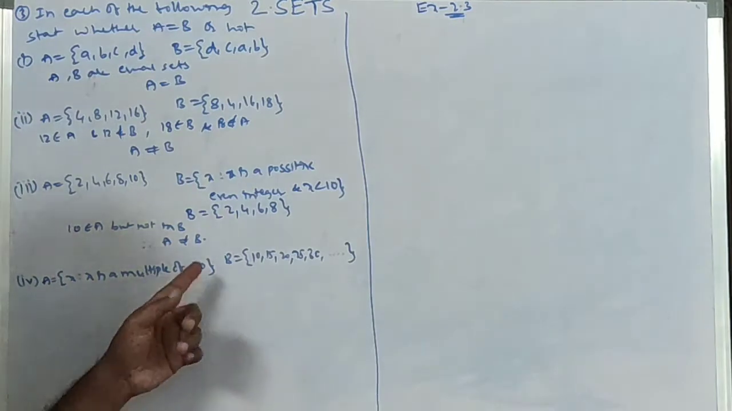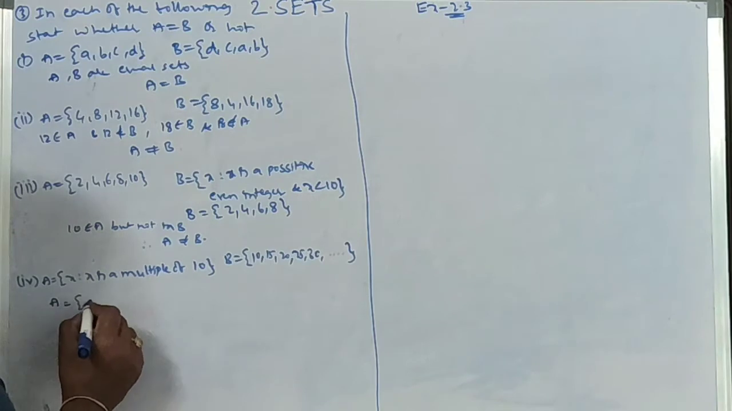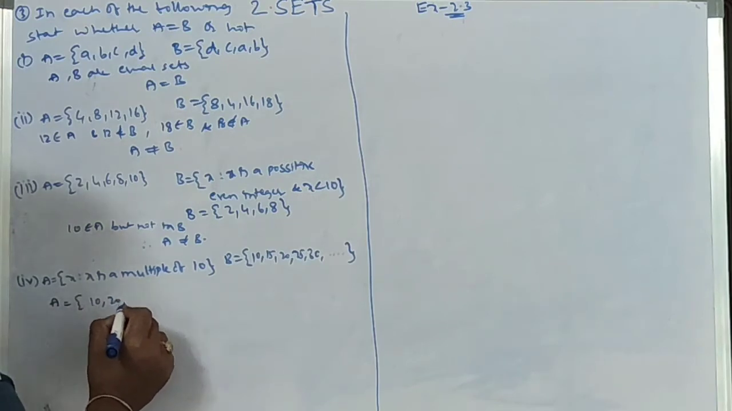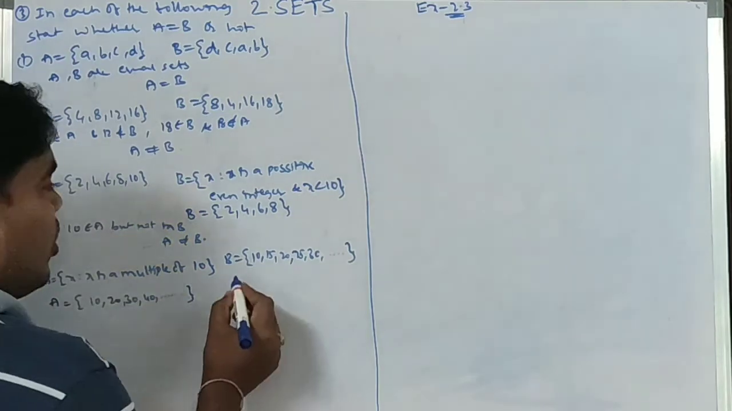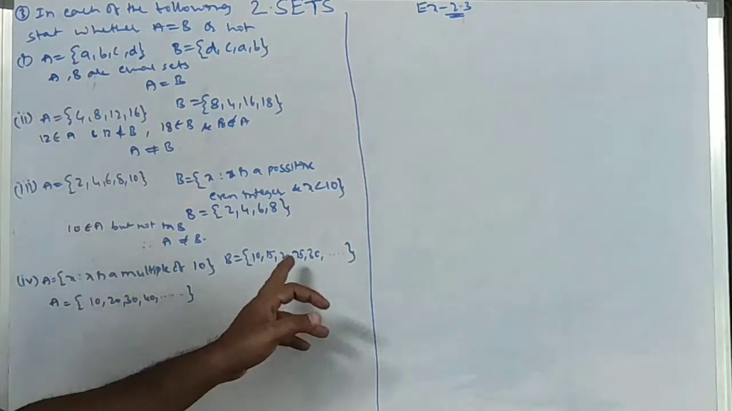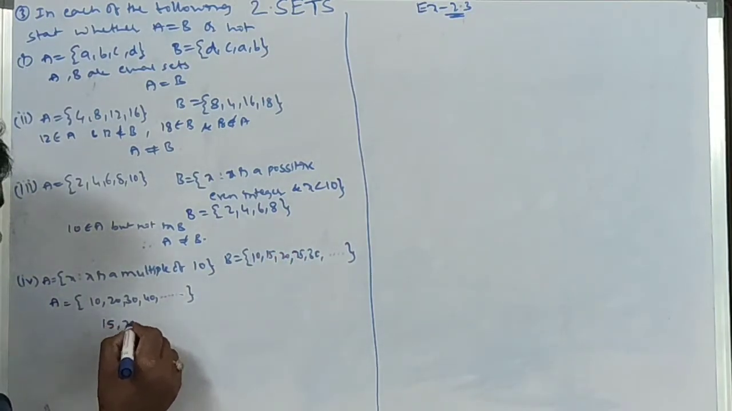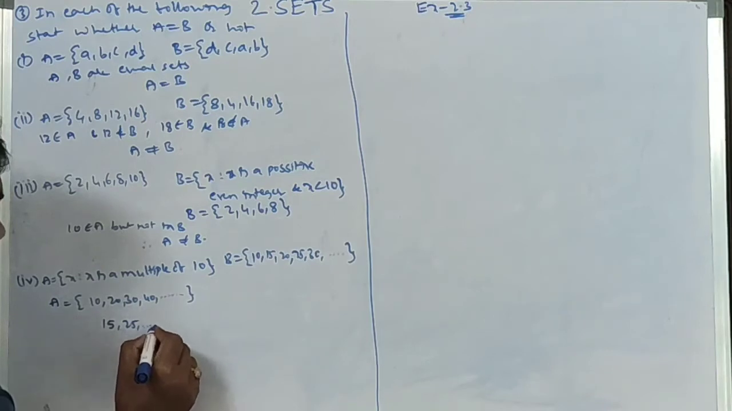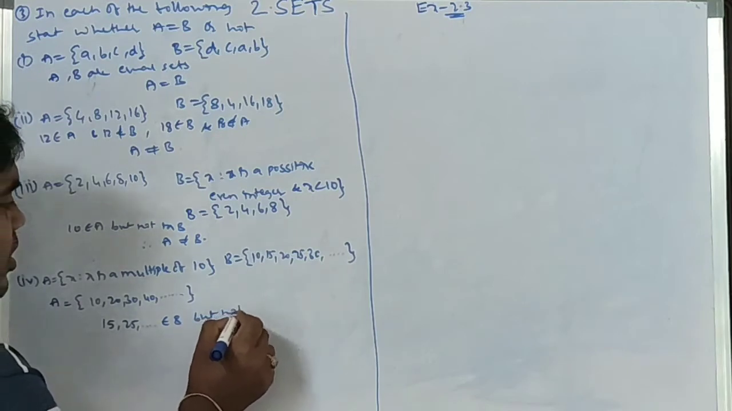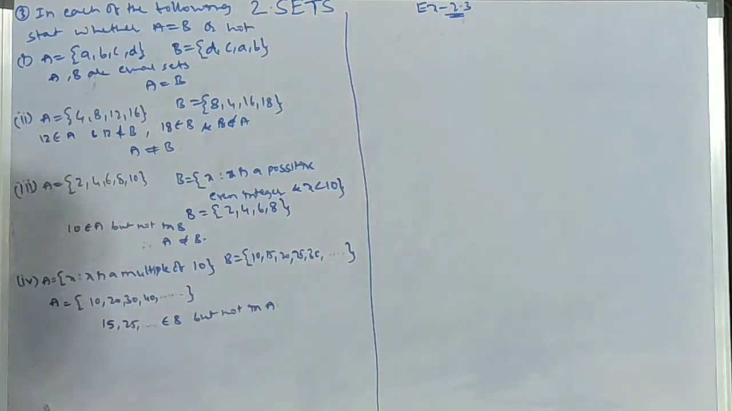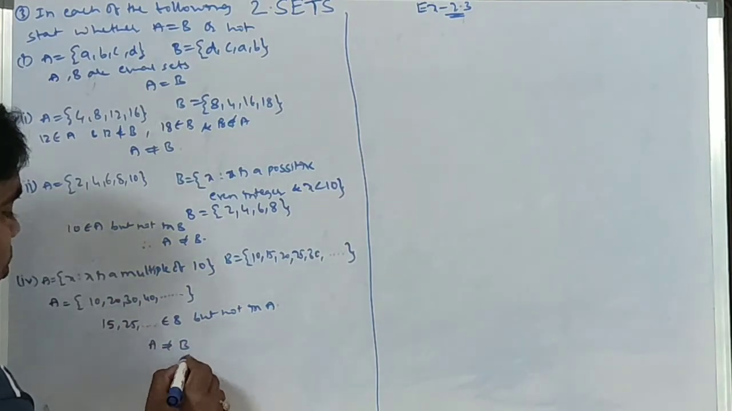Next, x is a multiple of 10. In roster form I write A equal to multiples of 10: 10, 20, 30, 40, and so on. B is 10, 15, 20, 25, and so on. Here 15 and 25, the odd numbers, belong to B but not to A. So therefore these are not equal sets. A not equal to B.